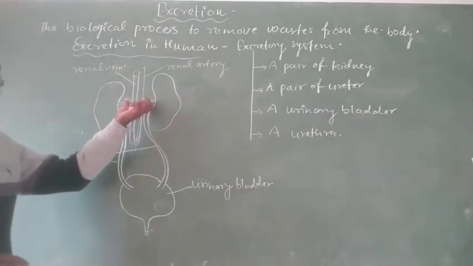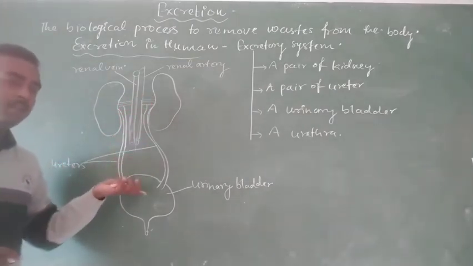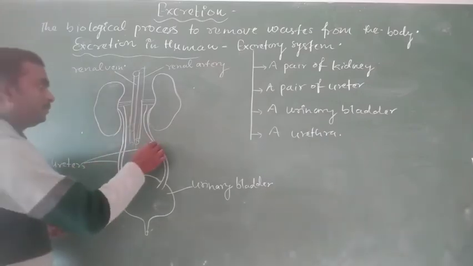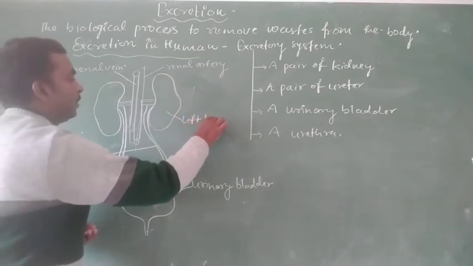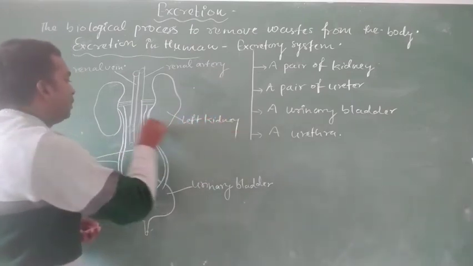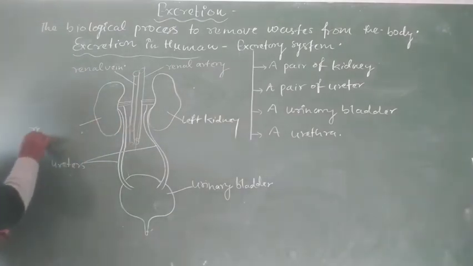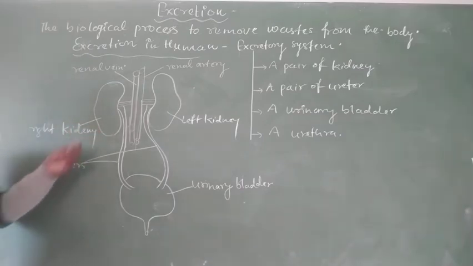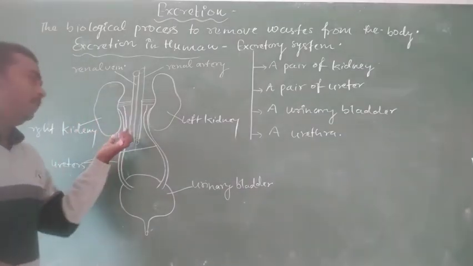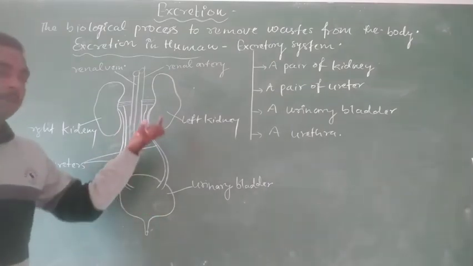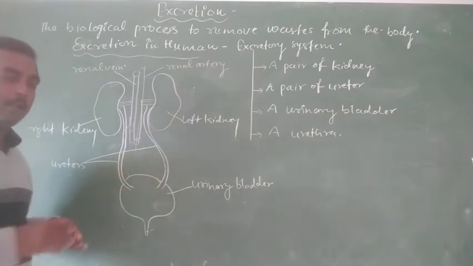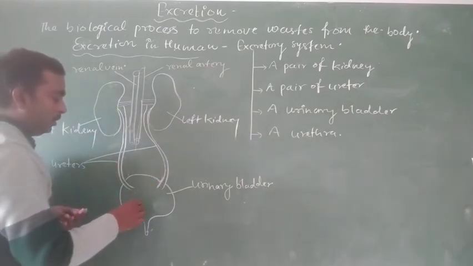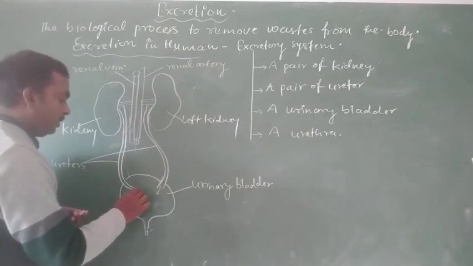The ureter collects urine from each kidney. This is the left kidney, and this is the right kidney. From the right kidney there is a right ureter that collects the urine, while from the left kidney there is a left ureter that collects the urine, and after collection they pour the urine into the urinary bladder.